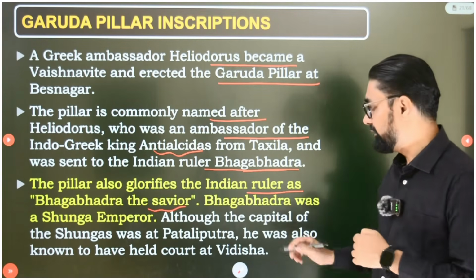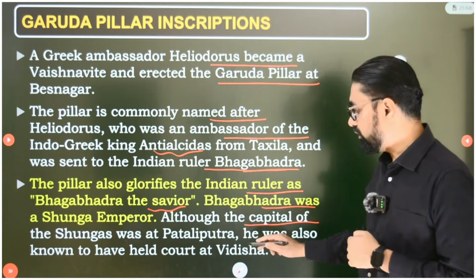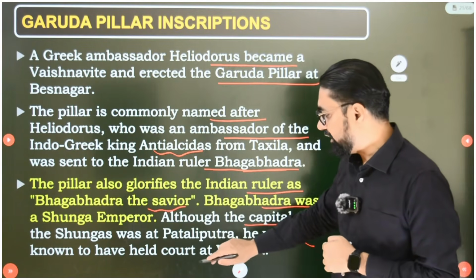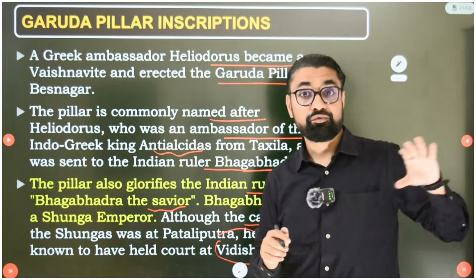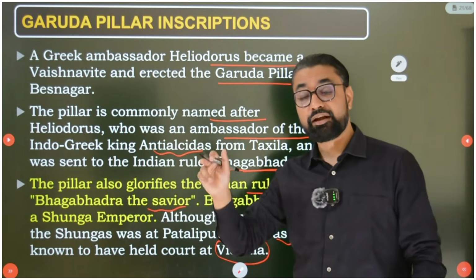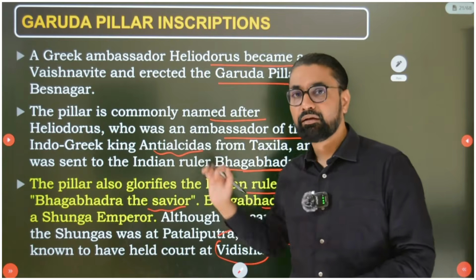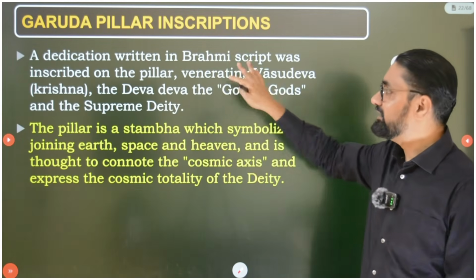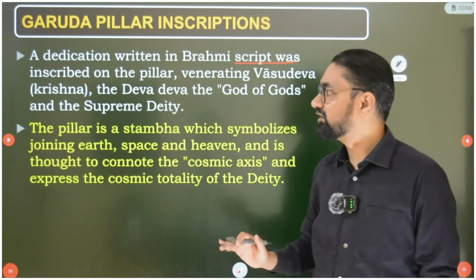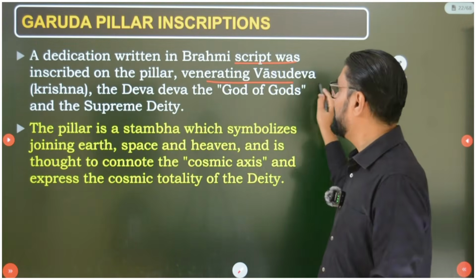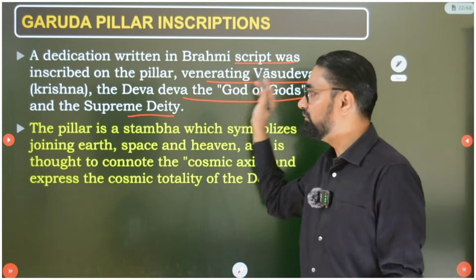It also praises him. So Bhagabhadra was a Shunga emperor, and though the capital of the Shungas was at Patliputra, he was also known to have held court at Vidisha. I told you the Shunga emperor ruled from Patliputra, but they also had a court at Vidisha, and this pillar was constructed at Vidisha by Heliodorus. The dedication is written in Brahmi script, again on this inscription also Brahmi script, inscribed on the pillar venerating Vasudev, Krishna, the Devadeva, the god of gods and the supreme deity.